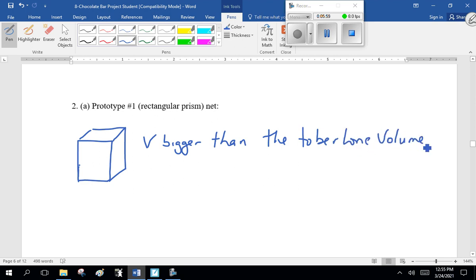So make it a little bigger. You have to calculate the volume the Toberlone is, and then make certain this volume is bigger. So what you do here is draw me the net. Remember, it's 6 sides, to scale.